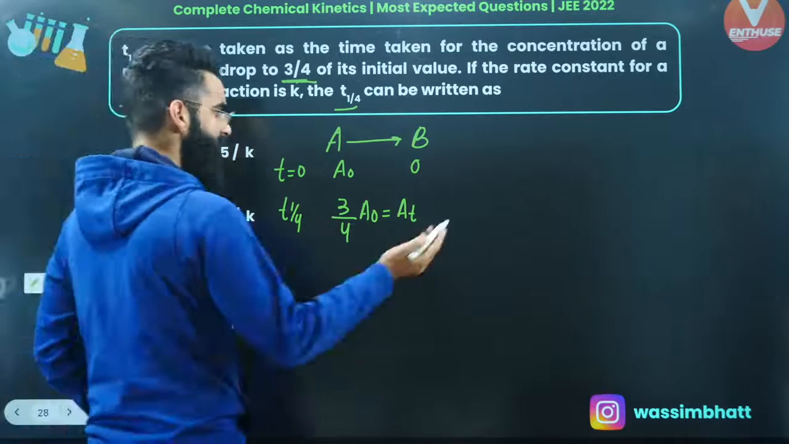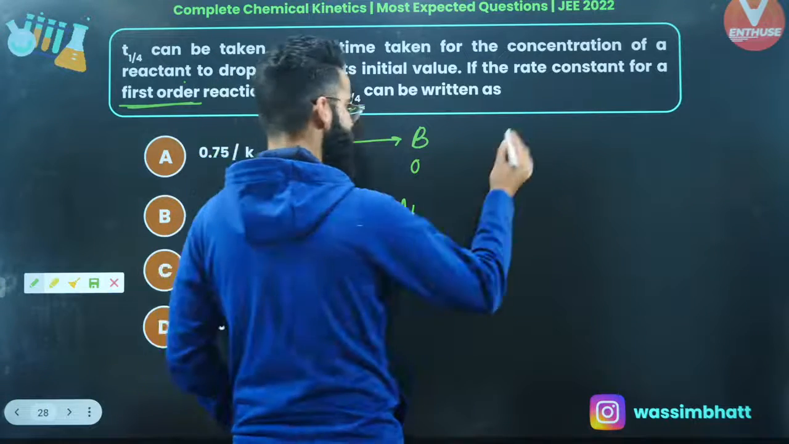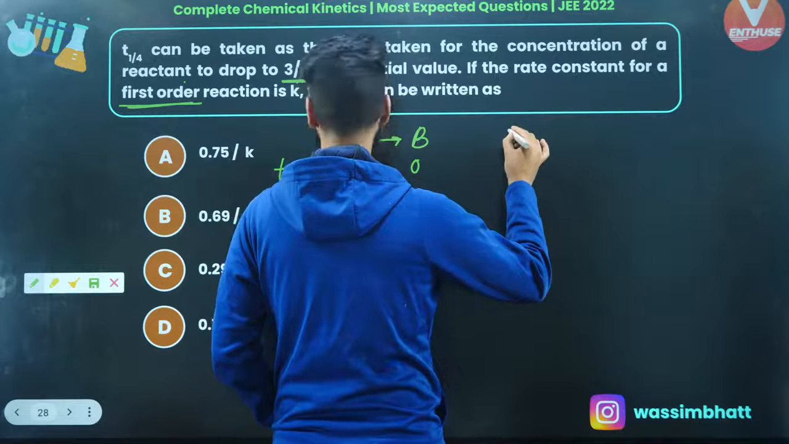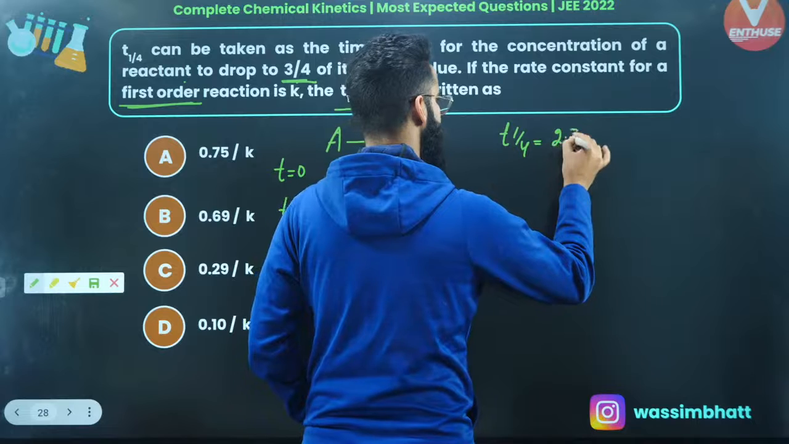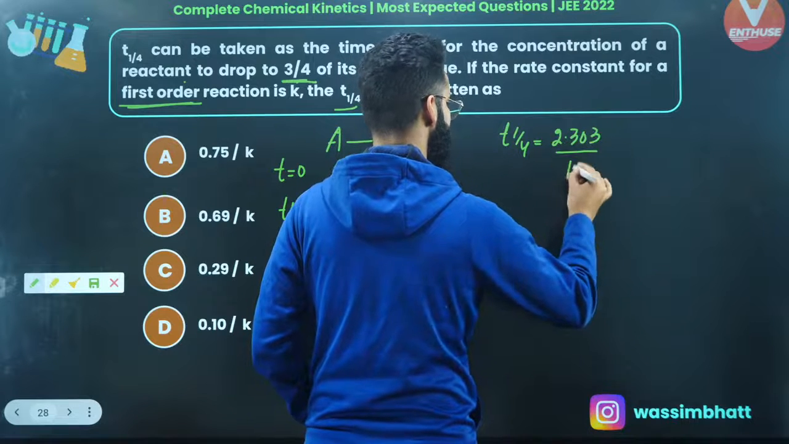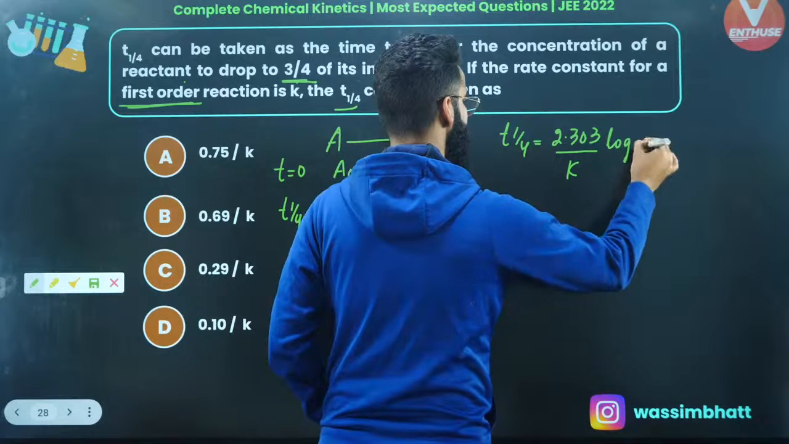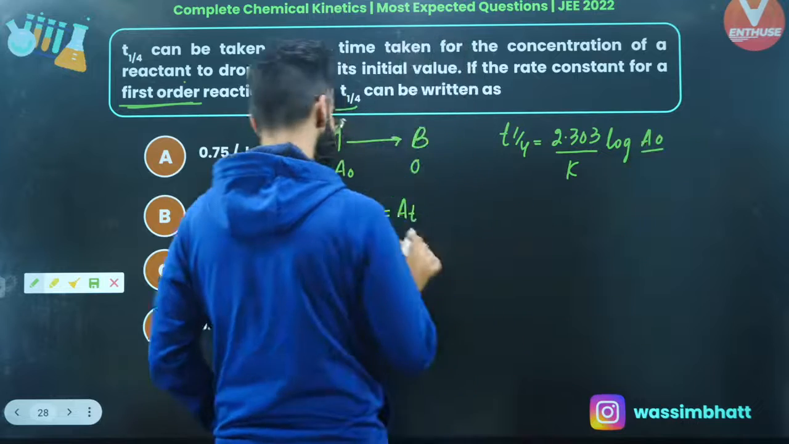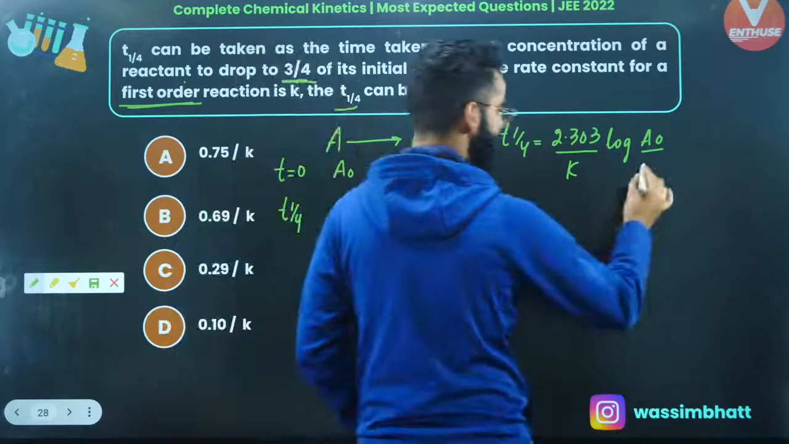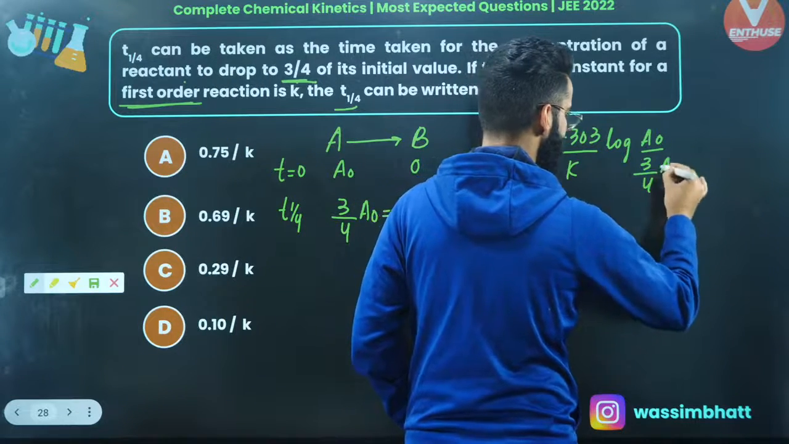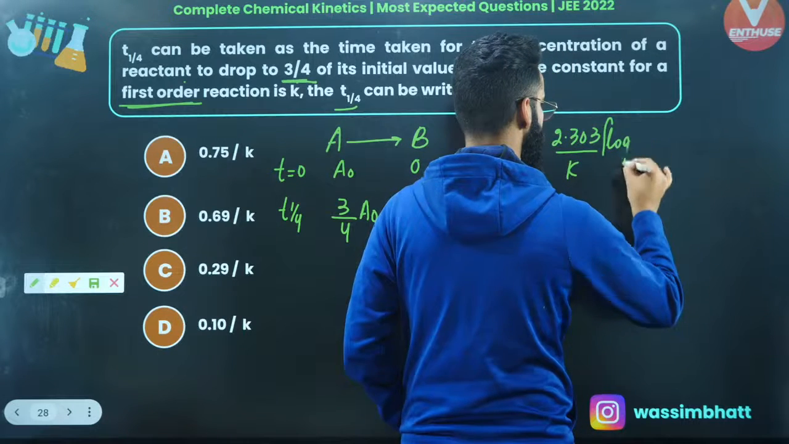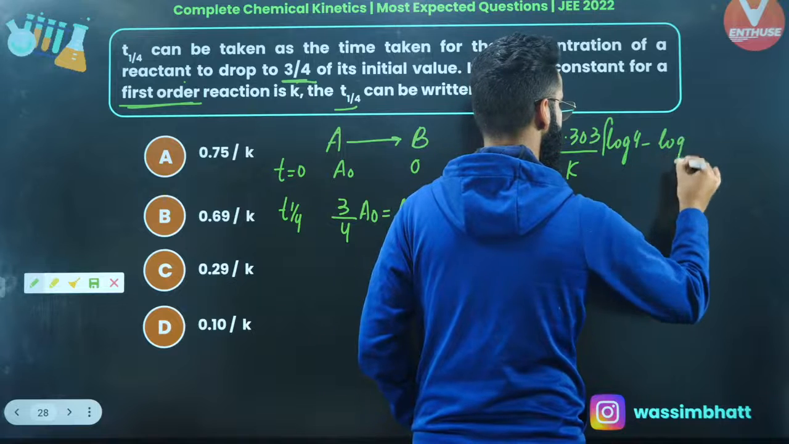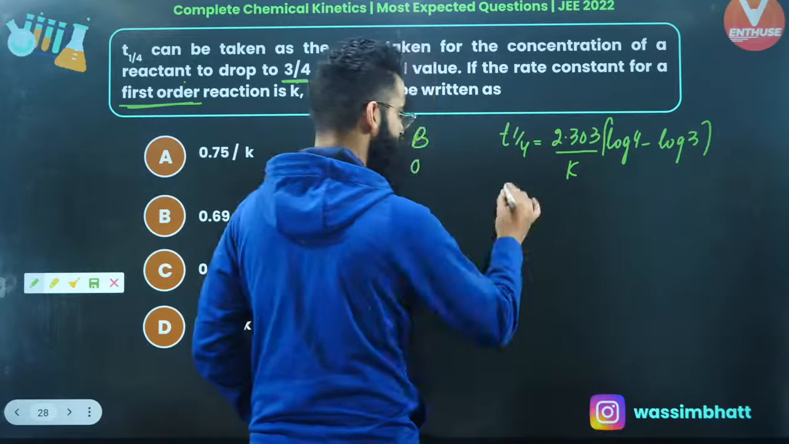So I'll be simply using again the integrated rate equation. I'll say T1/4 is equal to 2.303 divided by K, log of A0 divided by At. At value is 3/4 A0, right? So it's 3 divided by 4 A0. A0 gets cancelled. It comes out to be 4/3. So you can write it as log of 4 minus log of 3. Right? You just need to solve this one. You'll be getting the answer.